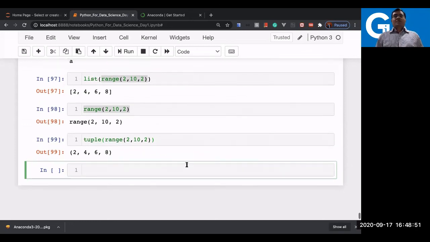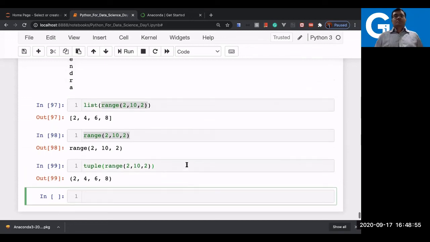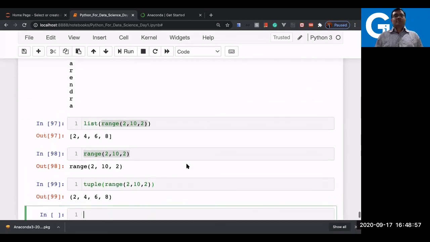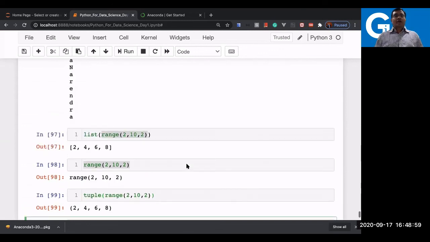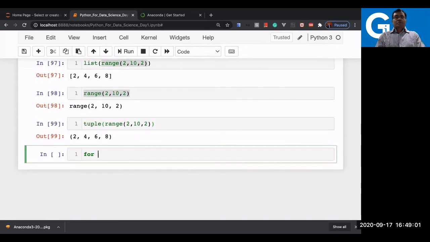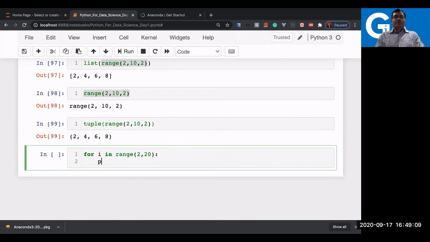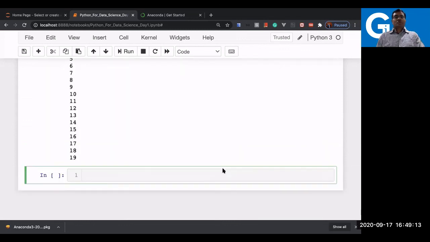So this is the way you can use the built-in functions like list and range. And now if you want to iterate, for let's say some variable like i in range to let's say 20, and now you print, this way also it will work. You can iterate it.